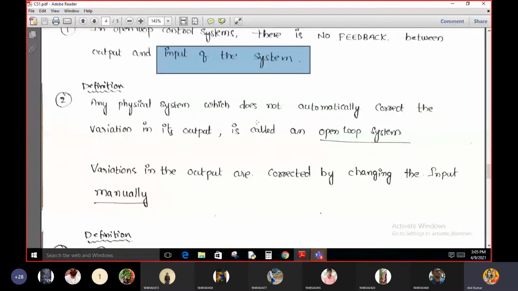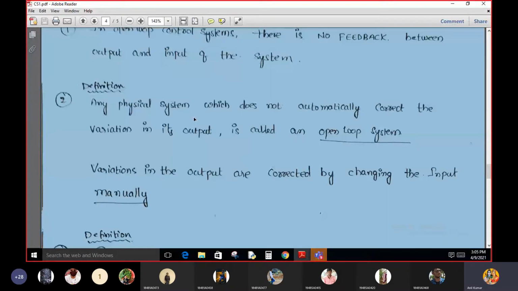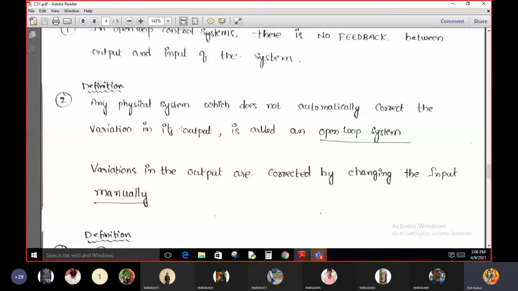What is the generalized definition of the open loop control system? For example, due to any external disturbances or any internal disturbances within the system, sometimes the output may deviate from the desired value. So there are variations in the output side, and those variations are not corrected automatically in an open loop control system.